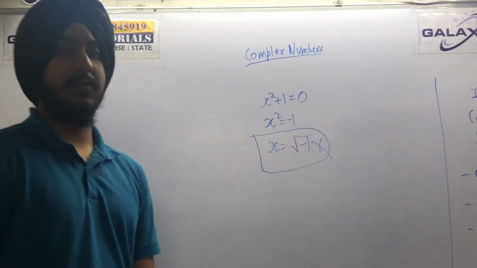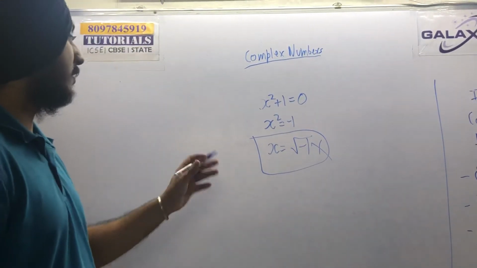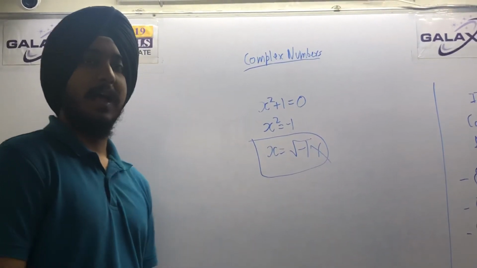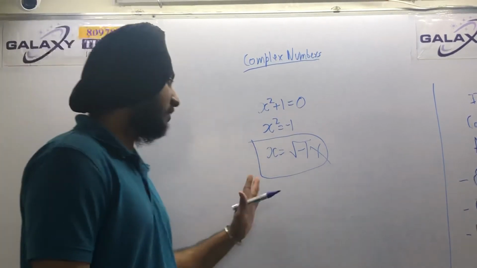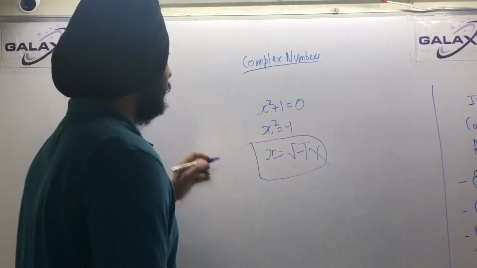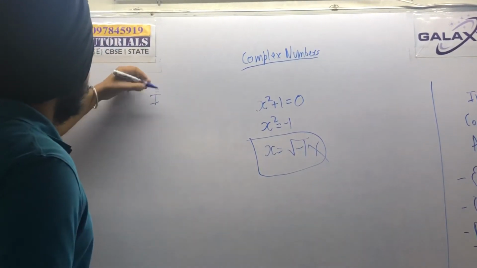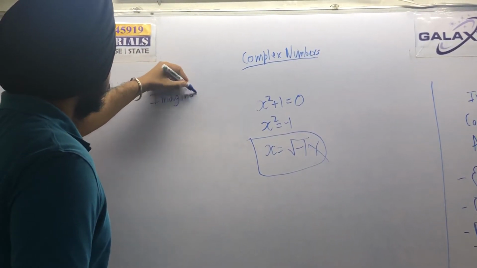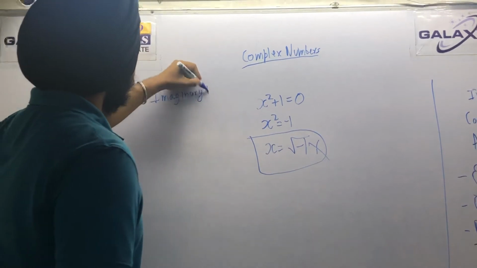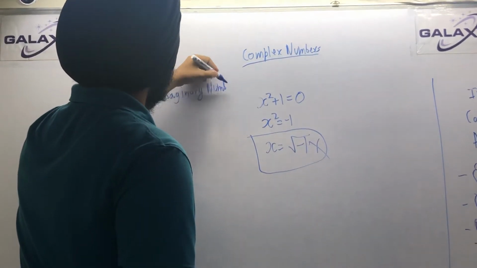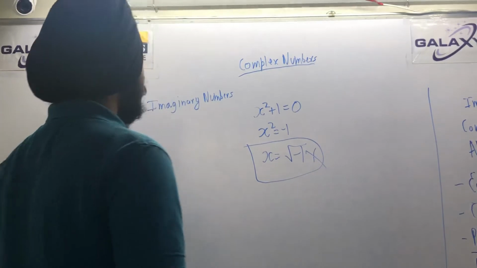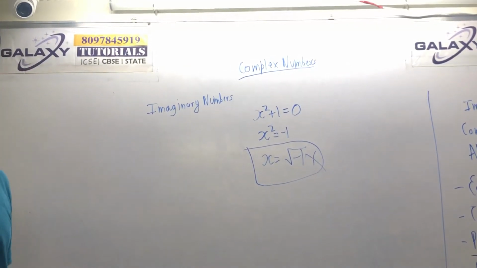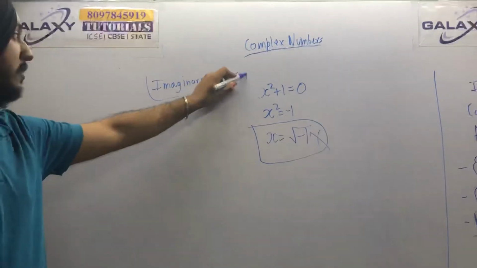Okay, so now this is where a new concept comes into place, and this concept is known as imaginary numbers. Imaginary numbers are those numbers that are not real, as the name suggests, imaginary.